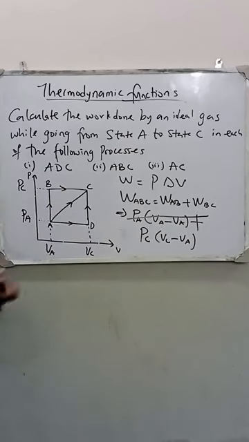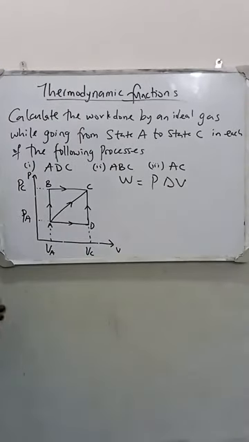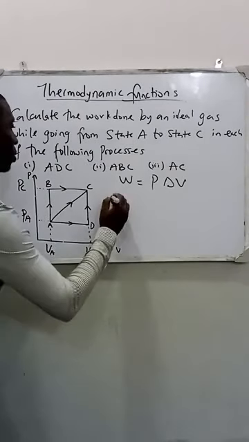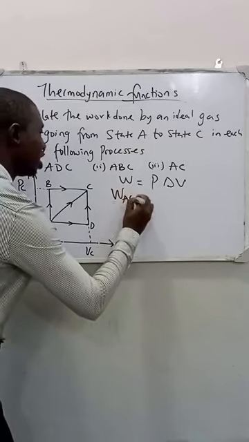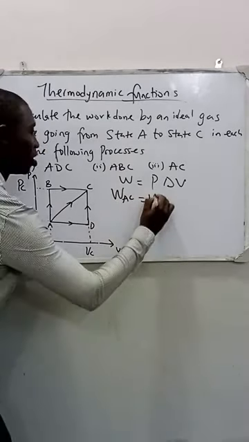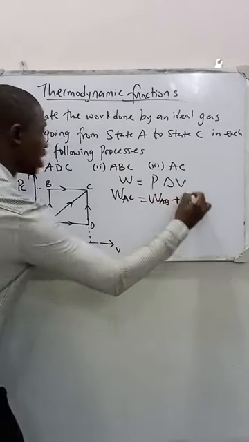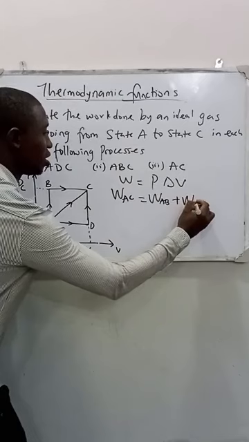So these are the two options I have to explore in order to move from point A to point C. In that case, I'm going to be looking at the two options, moving from A to C. Work done along AC will now be work done along AB plus work done along BC.